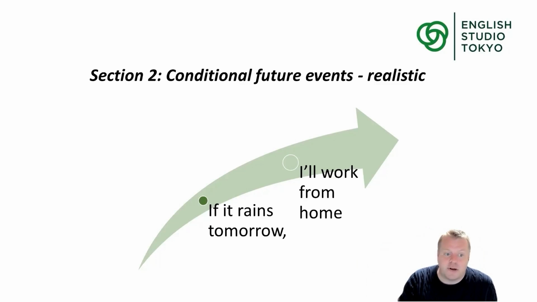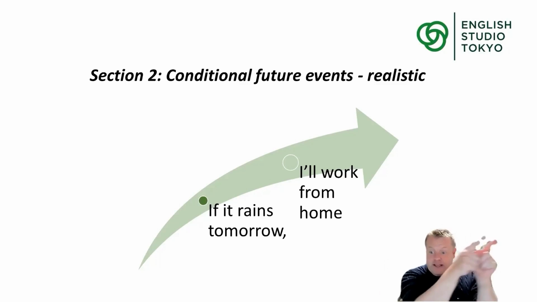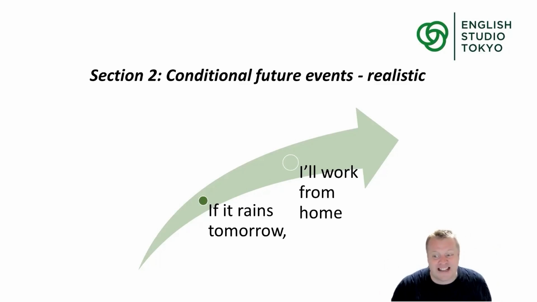What's another realistic possibility? I live close to the Chuo line, Sobu Chuo line in Tokyo. It's just over there. It stops every day. That's a realistic possibility. So I could say, if the Chuo line stops, not stopped, stops tomorrow, not will stop.